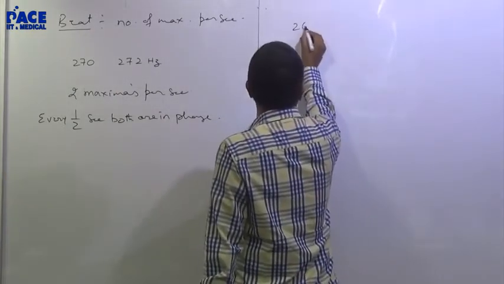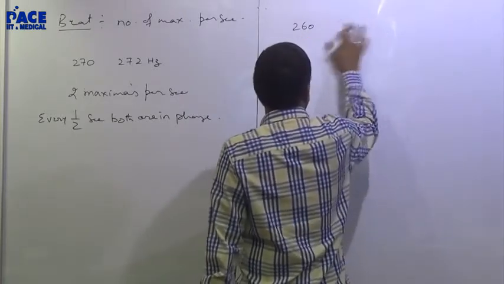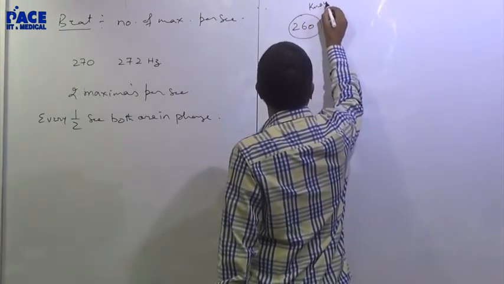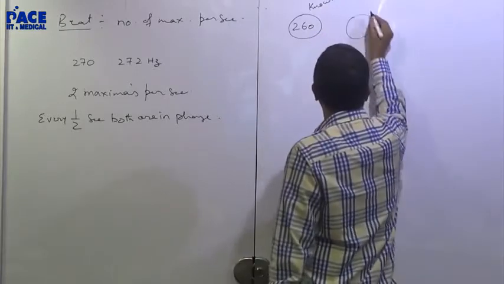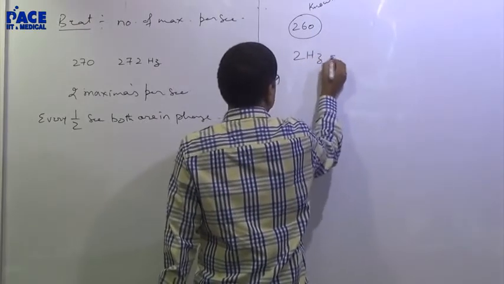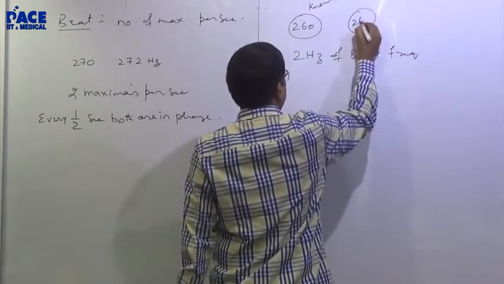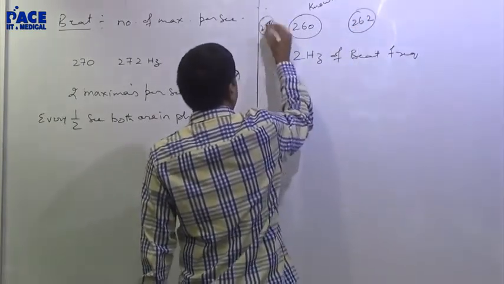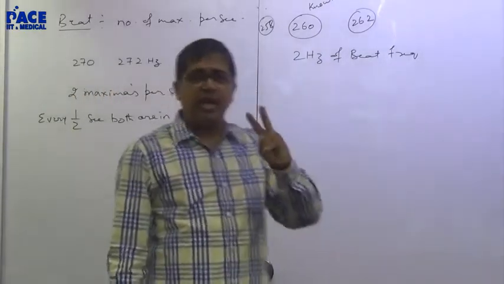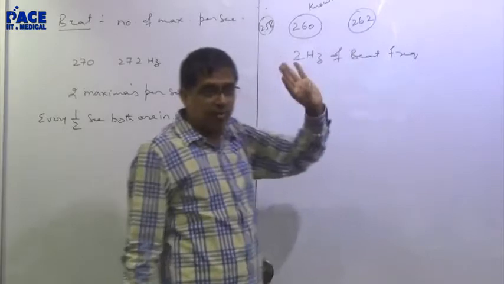If I have 260, and one is an unknown frequency. This is an unknown frequency. 260 is a known frequency. The unknown frequency could be on either side. You are tuning this and you are hearing 2 hertz of beat frequency. That means the unknown could be 262 or 258. Any of the two. So if options are given like 258, the answer will be right. It may be 262, the answer will be right.